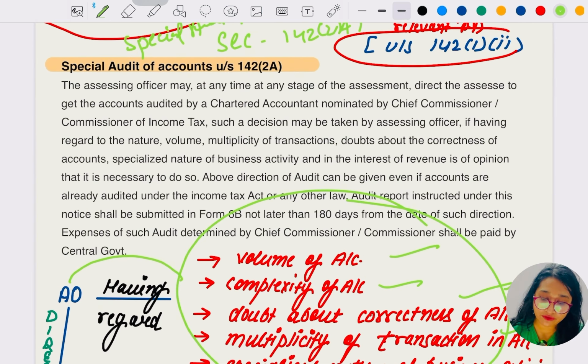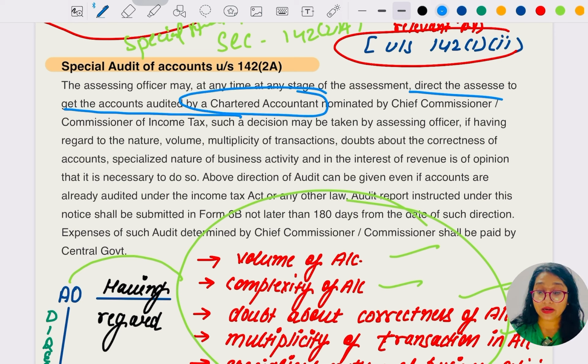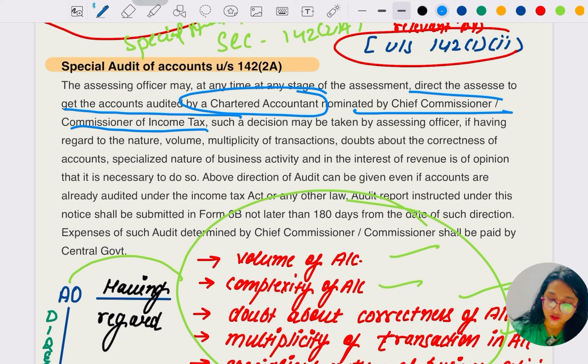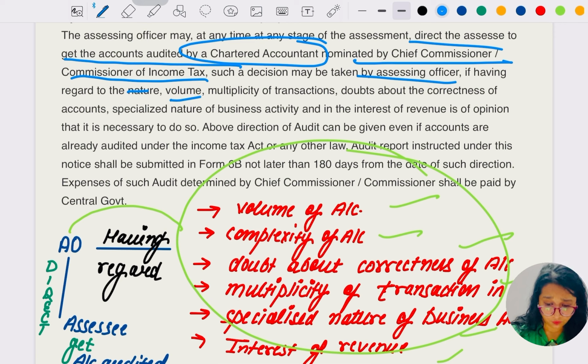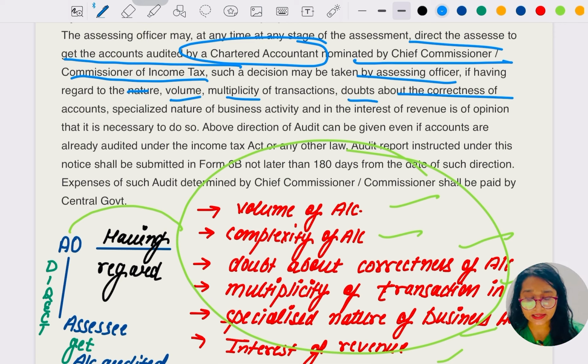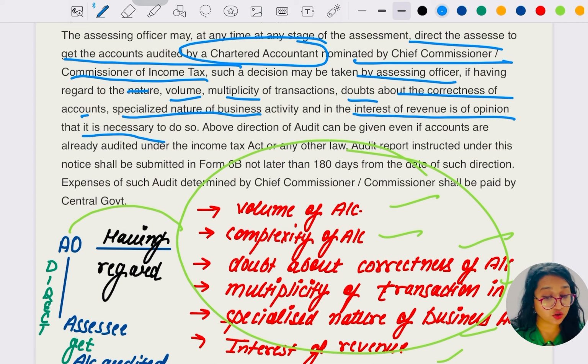The assessing officer may at any time, at any stage of the assessment, direct the assessee to get the account audited by a chartered accountant nominated by the Chief Commissioner or Commissioner of Income Tax. Such a decision may be taken by the assessing officer if, having regard to the nature, volume, multiplicity of transactions, doubts about the correctness of the accounts, specialized nature of business activity, and interest of the revenue, he is of the opinion that it is necessary to do so.